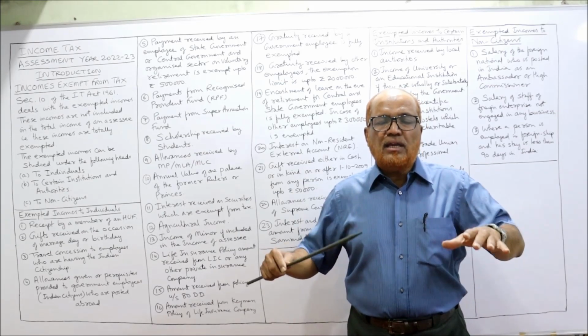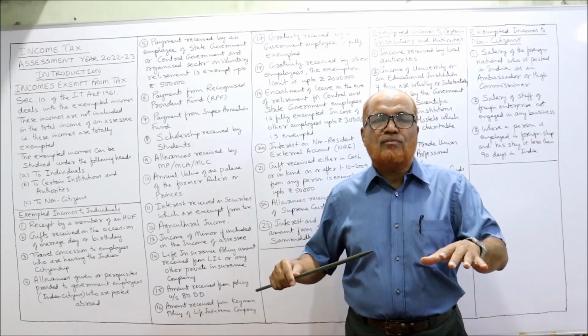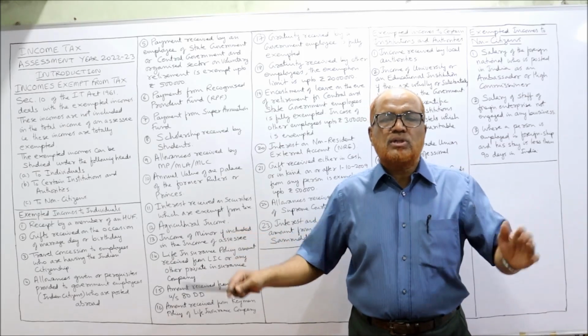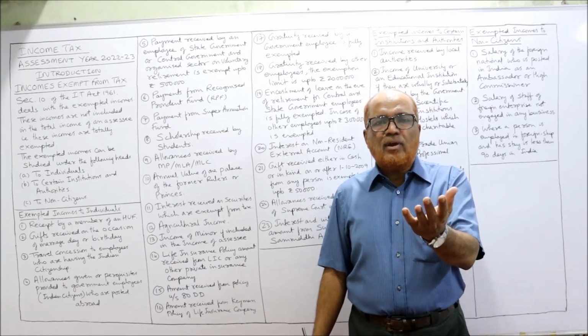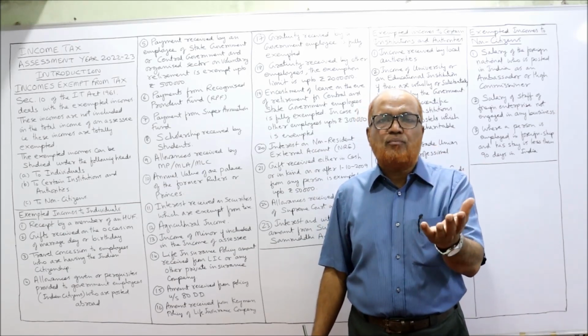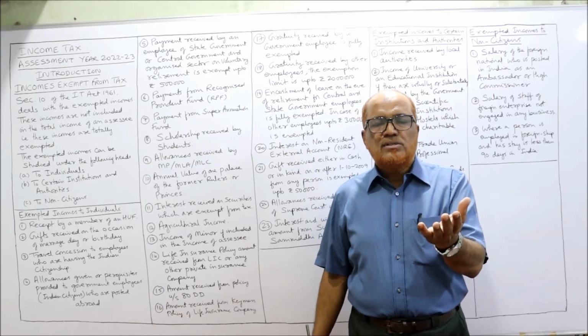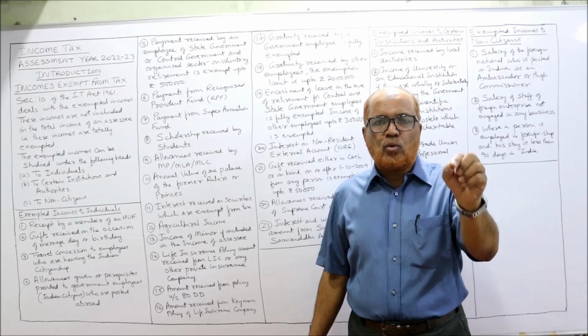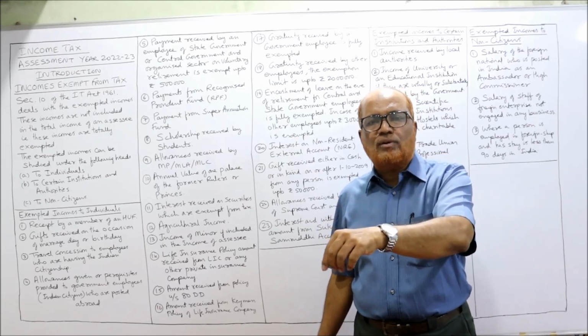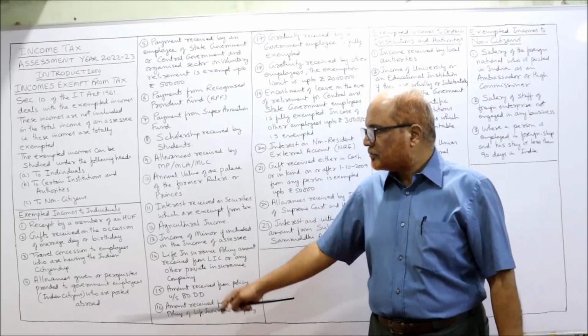Every year, the income earned by the HUF will be distributed among all the members, among all the co-partners. So every co-partner is getting a share of profit from the HUF. The Income Tax Act says the share of profit received by a co-partner from the HUF is fully exempted.